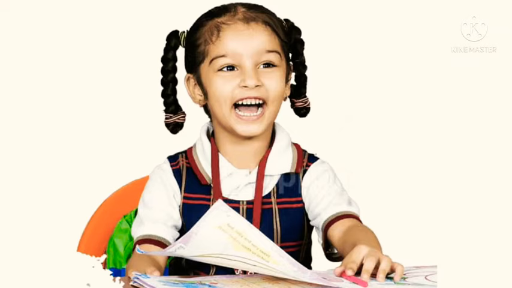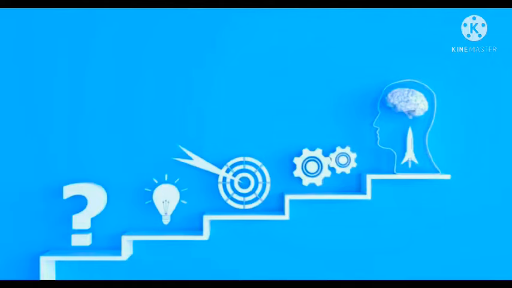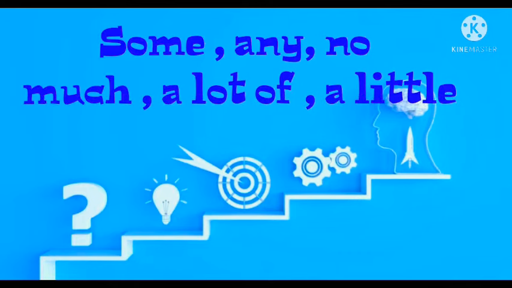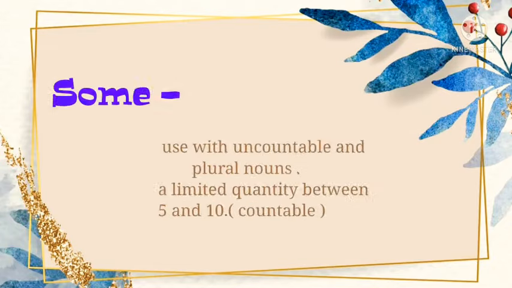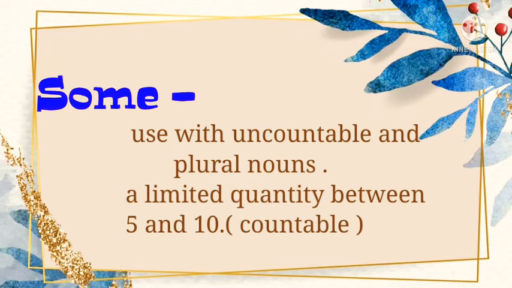First, we discuss the words some, any, no, much, a lot of, and a little. We know how to use them. The word some is used with uncountable and plural nouns. Plural means more than one. Uncountable means which cannot be counted. A limited quantity between 5 and 10 when it is countable.